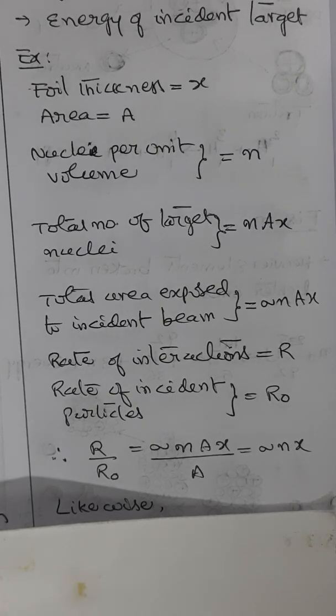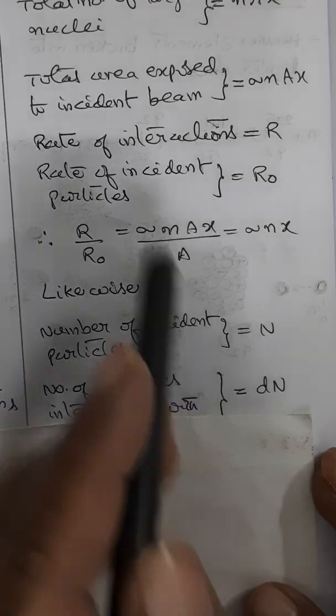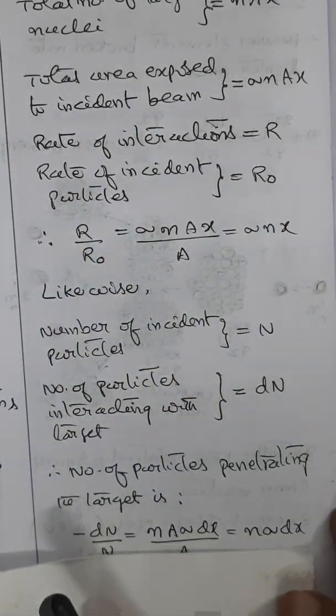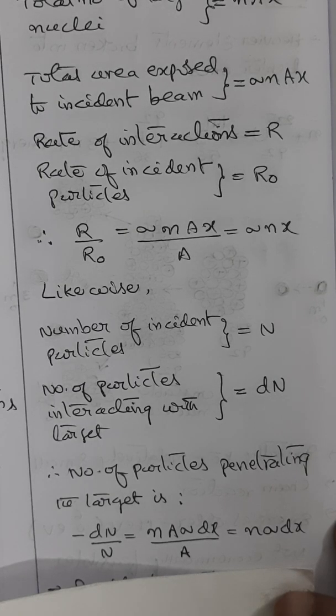Likewise, if you take the number of particles, the same concept will apply. Then the number of particles penetrating the target is given by dn, particles interacting with the target.